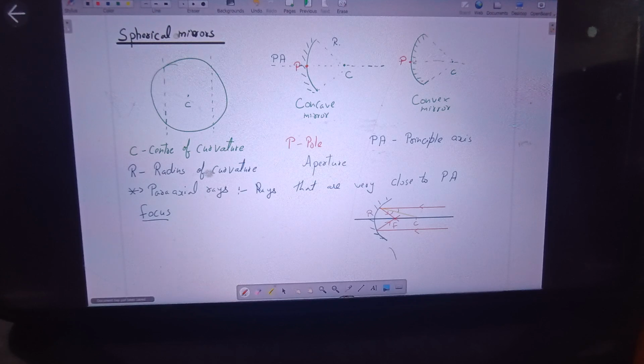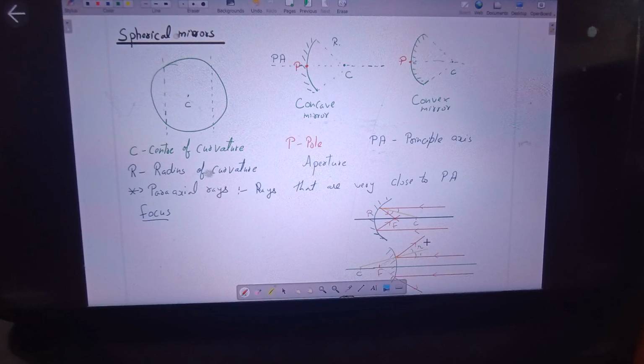In the case of a convex mirror, when parallel rays fall on the mirror surface, these rays diverge out and appear to start from a point behind the mirror. This point is referred to as focus. Here also it follows the laws of reflection because the normal will pass through the center of curvature, like this. This point is the center. By following the laws of reflection, angle i equals angle r, the rays diverge out and only appear to meet somewhere inside the mirror, and this point is called focus.